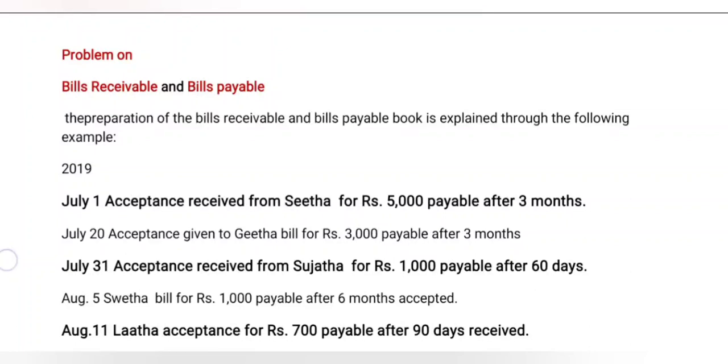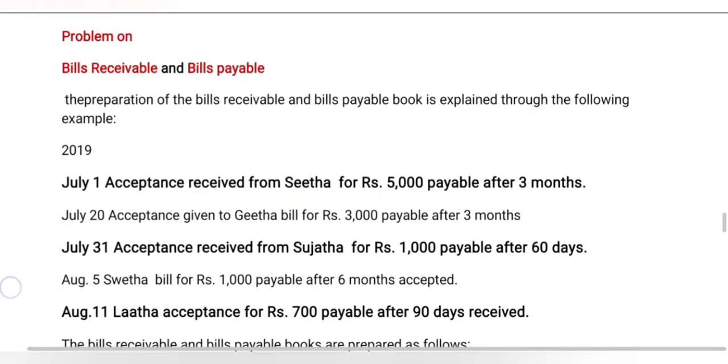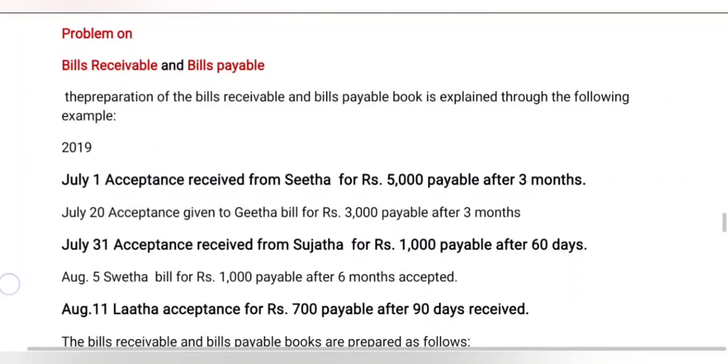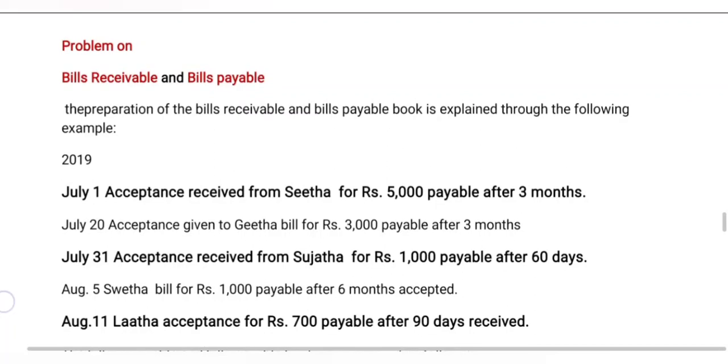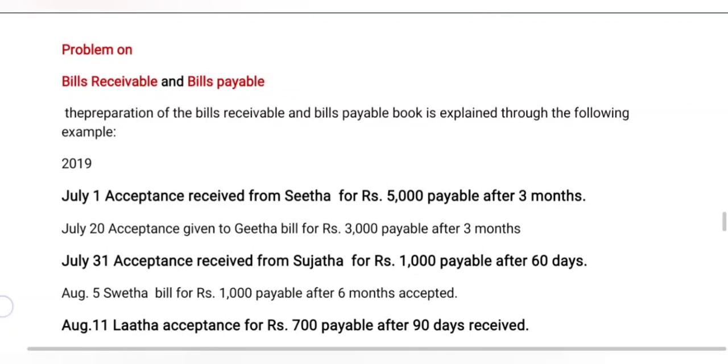Here the date is 2019 July 1st: acceptance received from Sita for rupees 5000 payable after 3 months. On 20th July, acceptance given to Geeta for rupees 3000 payable after 3 months. On July 31st, acceptance received from Sujata for rupees 1000 payable after 60 days. On August 5th, Sweta's bill for rupees 1000 payable after 6 months accepted. On 11th August, Lata's acceptance for rupees 700 payable after 90 days.